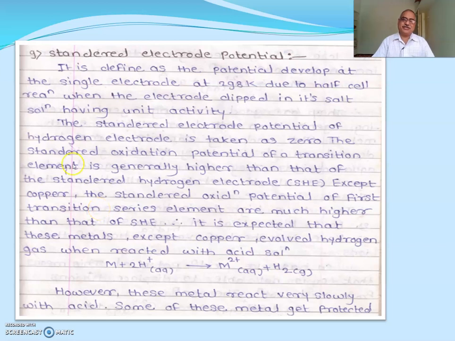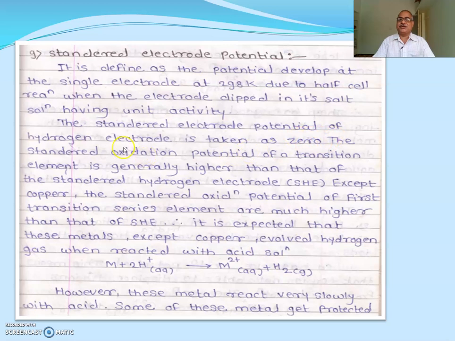The next property of the transition elements is the standard electrode potential. Standard electrode potential is defined as the potential at a single electrode at 298 Kelvin, or at NTP, due to the half cell reaction when the electrode is dipped into its salt solution having unit activity.